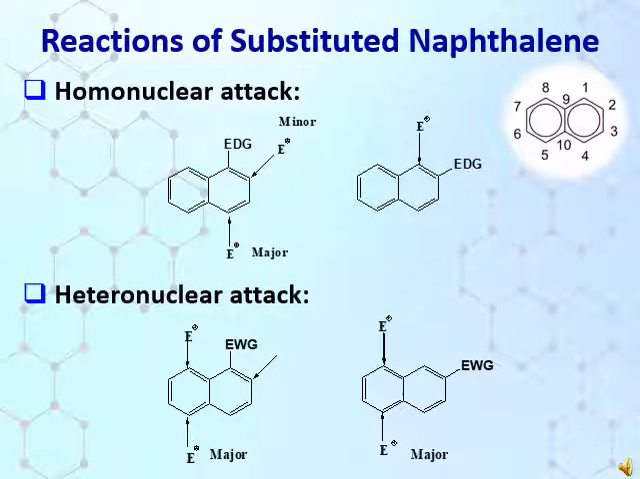Here see the effect of electron donating groups, which provide a place for substitution at the same ring of naphthalene, known as homonuclear attack. In contrast, the electron withdrawing groups, which do not provide a place for substitution at the same ring, show electrophile attack on the other ring of the naphthalene, known as heteronuclear attack.